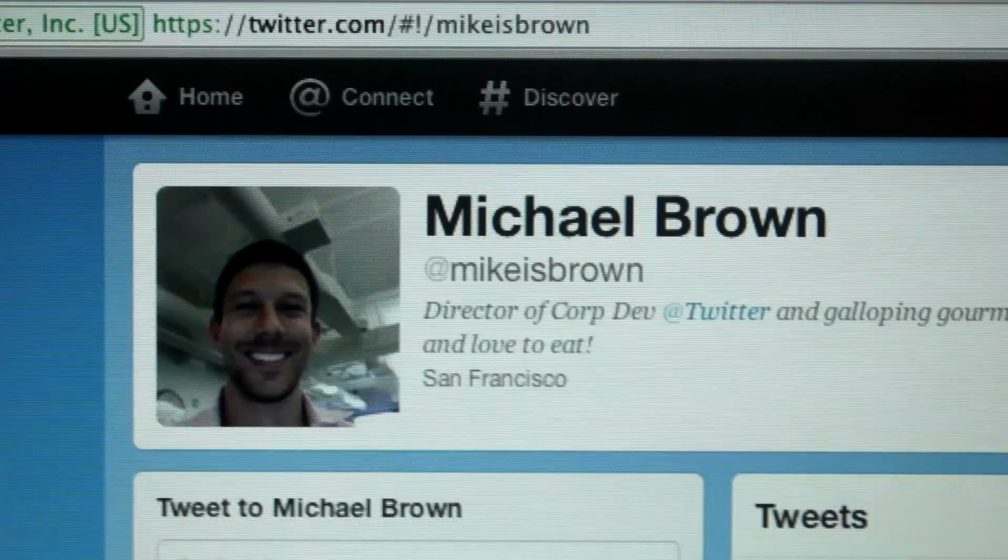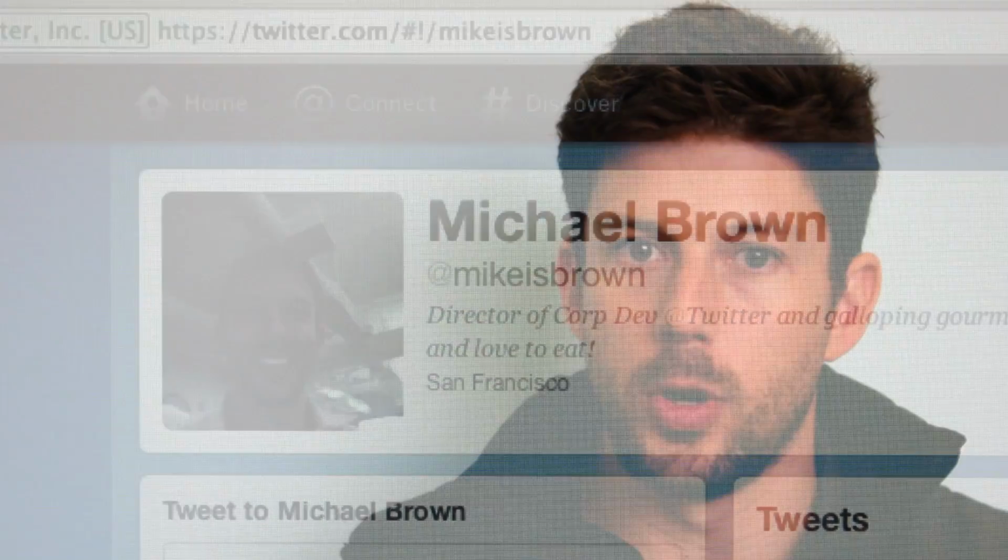I run corporate development at Twitter, so my responsibility is primarily mergers and acquisitions. Because an acquisition requires work across Twitter, it requires input and evaluation from finance, legal, HR, engineering, product, security, for example, our management team. It really requires participation, evaluation, and contribution from all these different functions inside of Twitter. We use Podio to orchestrate all of those interactions.